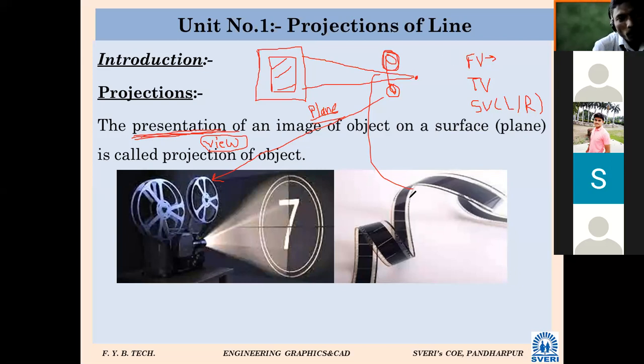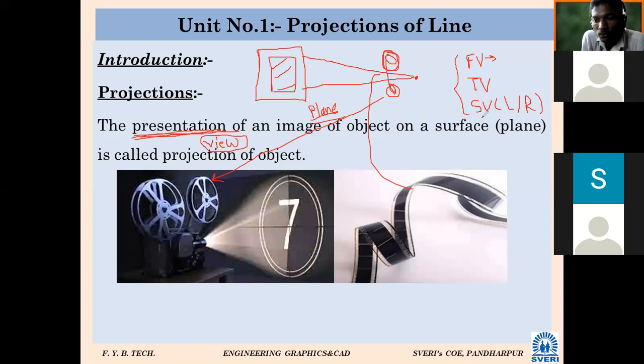So presentation of object, or I will say projection. Projections means to draw the view. यापैकी एखादा व्ह्यू काढायचा म्हणजे त्याचं प्रोजेक्शन काढायचं. एखाद्या ऑब्जेक्टचं प्रोजेक्शन काढणे म्हणजे काय? Either we have to draw its front view, top view and side view. Minimum two views, minimum two views. To understand the object, minimum two views are required. You should keep in mind from this stage. How many views are required to understand the object? Minimum two.